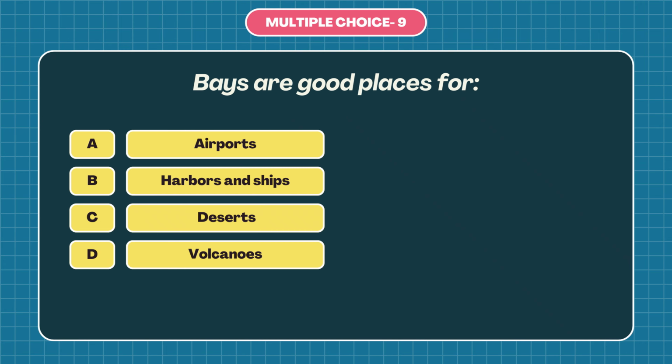Question number 9. Bays are good places for A. airports, B. harbors and ships, C. deserts, or D. volcanoes? The answer is B. harbors and ships. Bays are good places for harbors and ships because the surrounding land protects the water from strong waves and storms, making the water calmer and safer for boats.